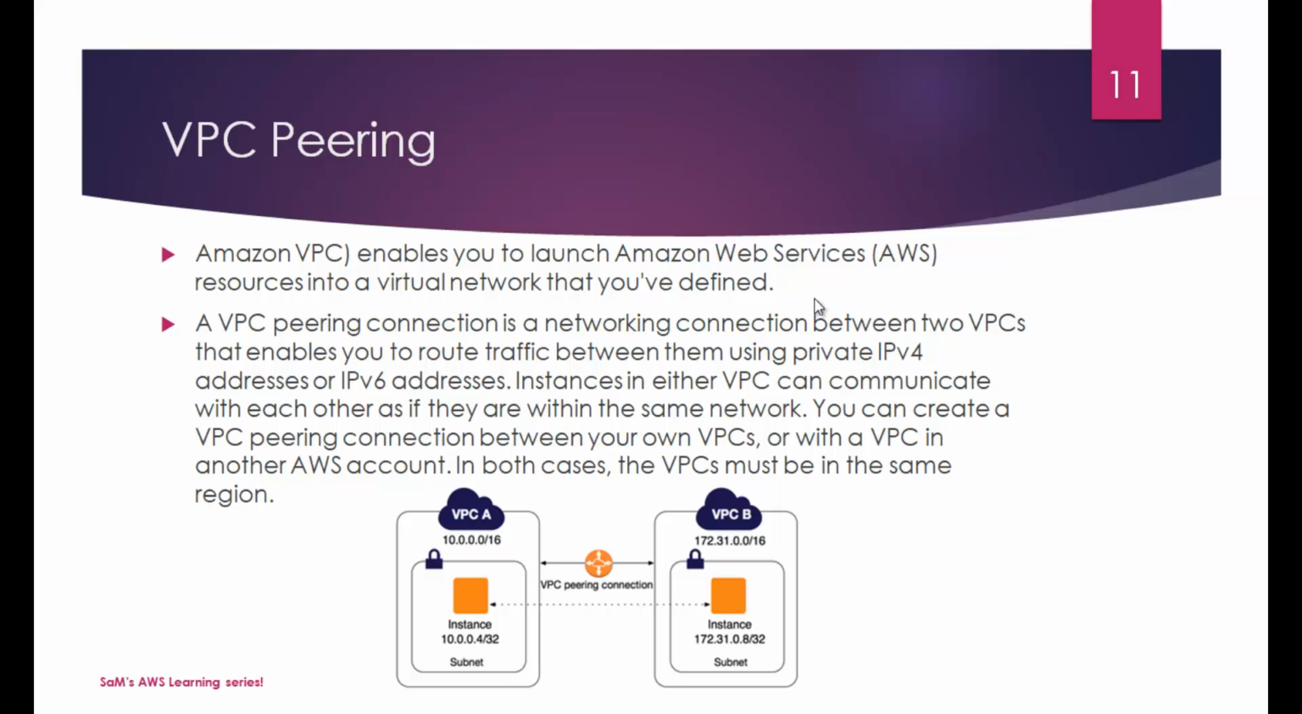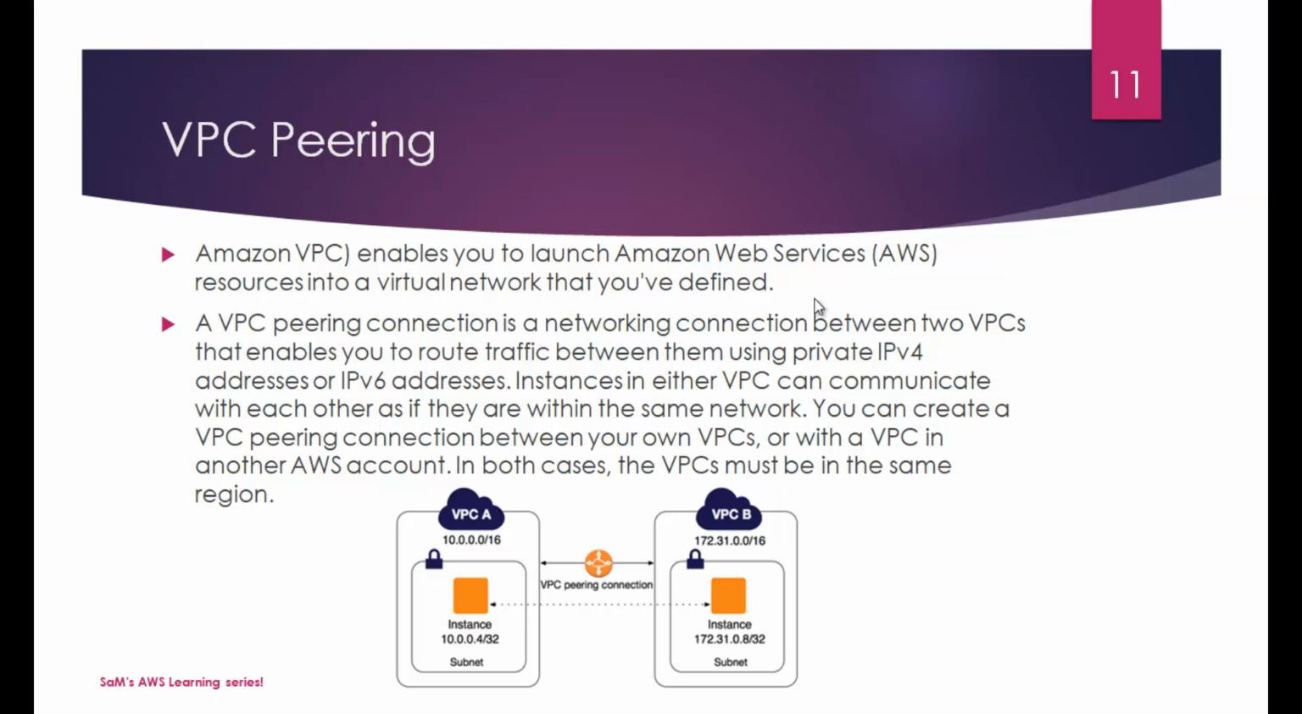The next concept is VPC peering. So you know that Amazon VPC enables you to launch Amazon Web Services resources into a virtual network that you define. And think about this, you have two or more VPCs defined within your AWS account, and you are thinking about connecting them. And the use case is simple. You have to make the resources available from a different VPC inside your own VPC.